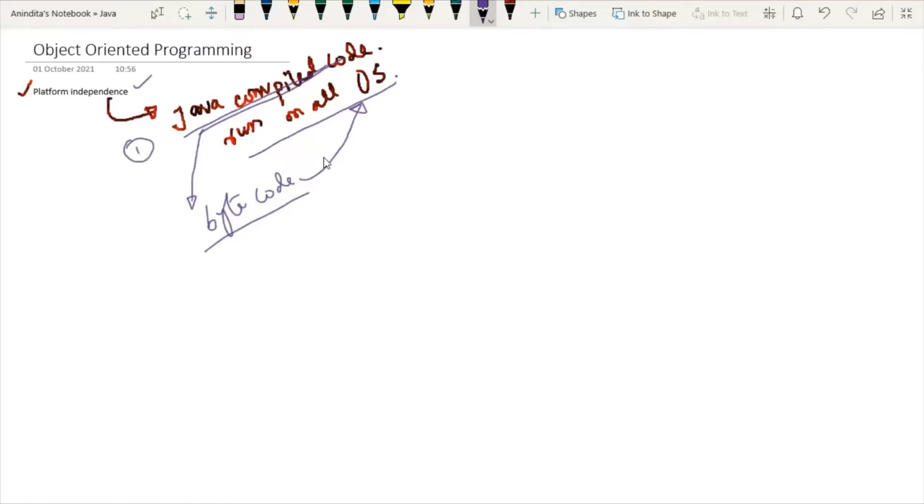Now, whenever you are writing any program in a specific language, it is human readable, right? Because we use terms like printf for printing something. So this printf is an English statement. Whenever we write in any programming language, it is totally human readable language.